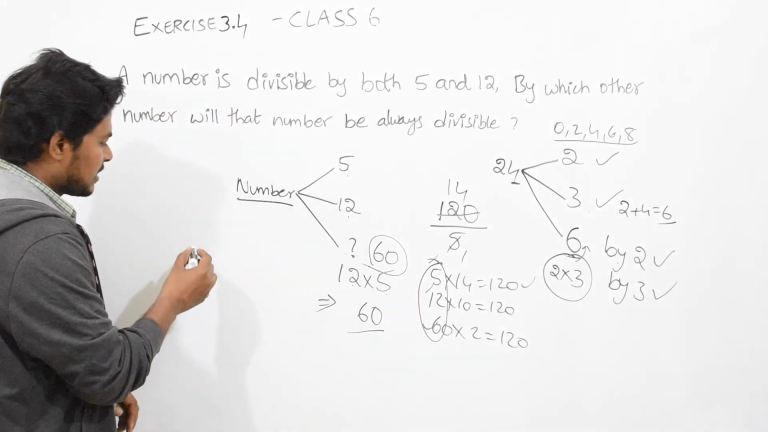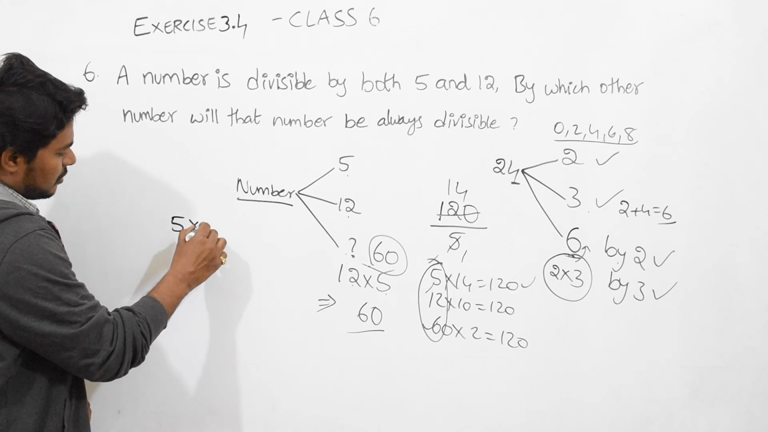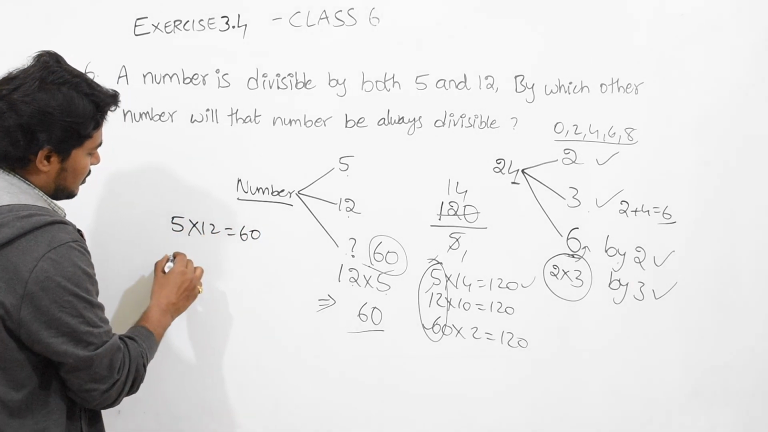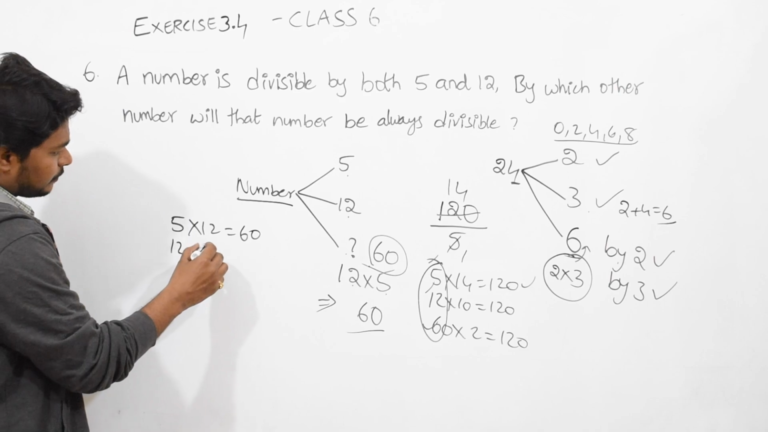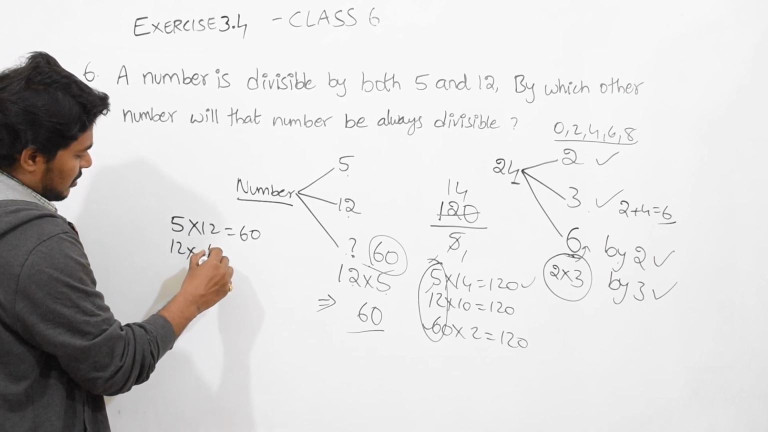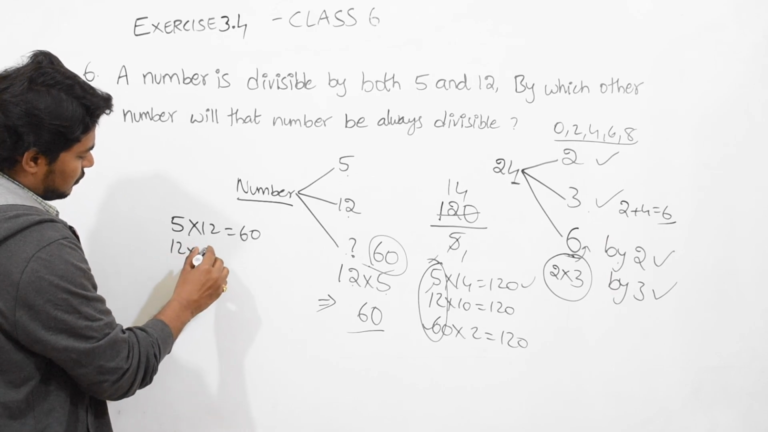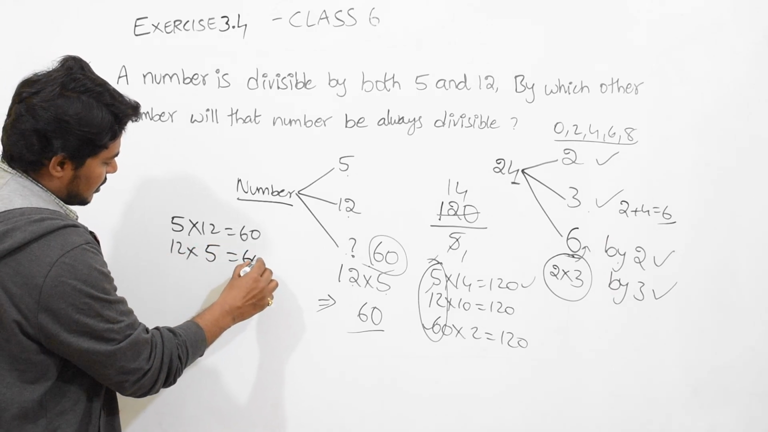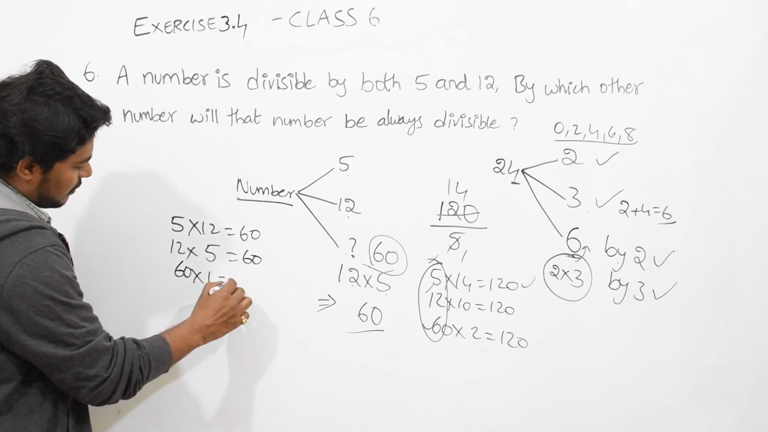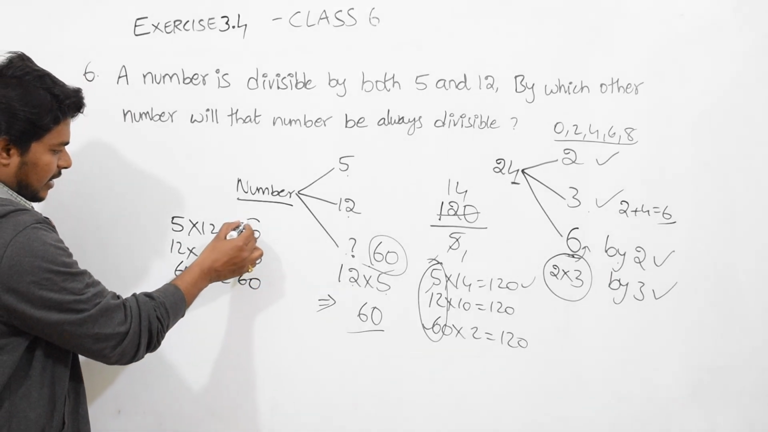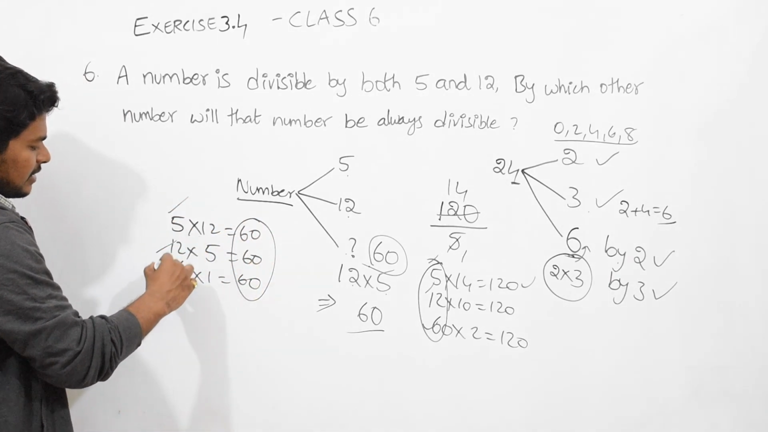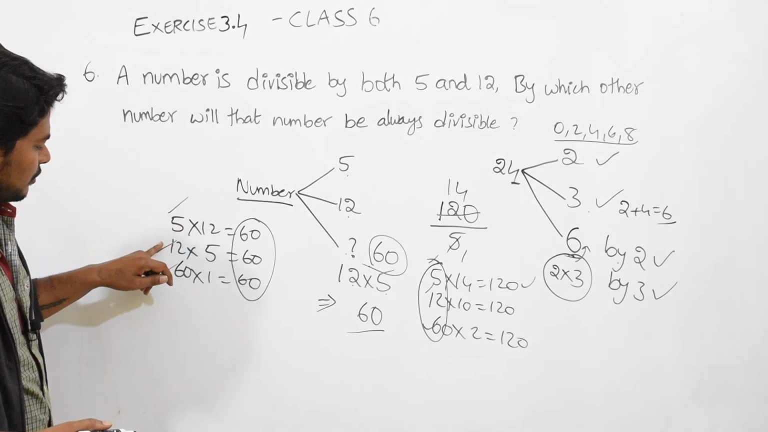In the same way, take 60 as an example. 5 into 12 equals 60, 12 into 5 equals 60, and 60 into 1 equals 60. So here the number 60 is divisible by all three numbers: 5, 12 and 60.